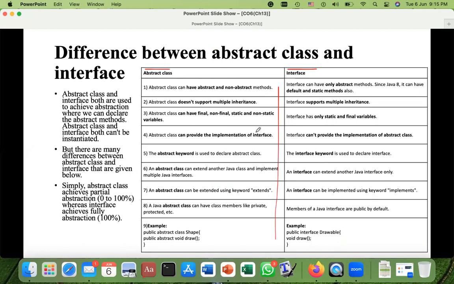And you can read it by yourself. For example, an abstract class can have abstract and non-abstract methods. This is the thing that we said in the beginning of the abstract classes. And similarly, an interface can only have abstract methods, but after Java 8, we can have default and static methods. So we have already learned this. This all material is from the previous slides. So you can read and keep this in your mind.